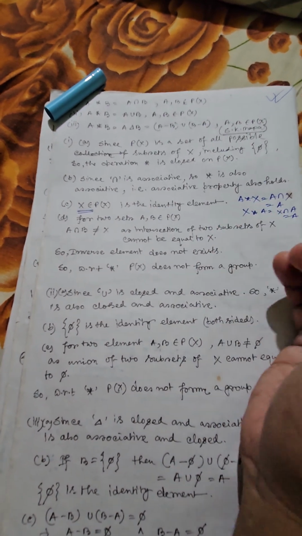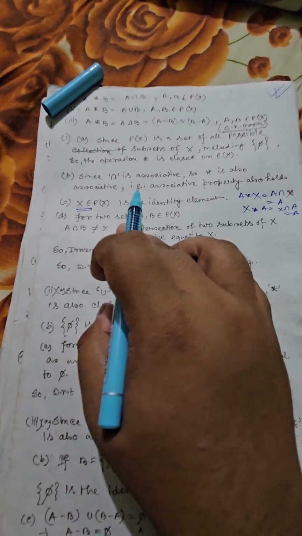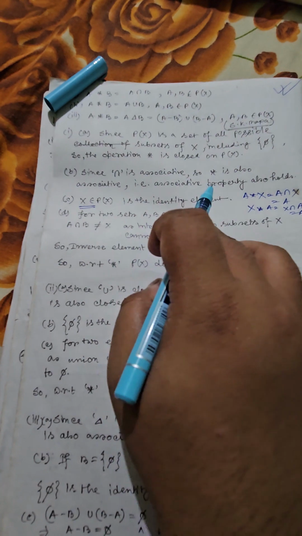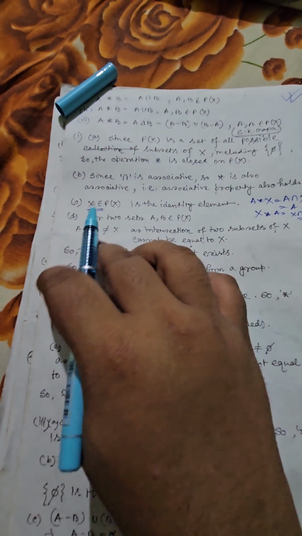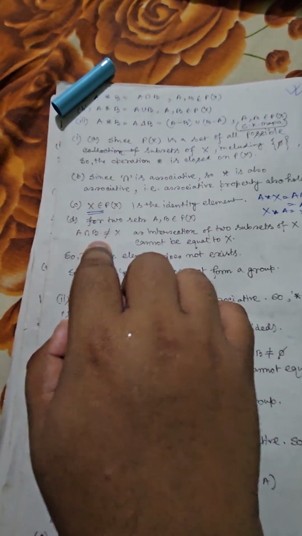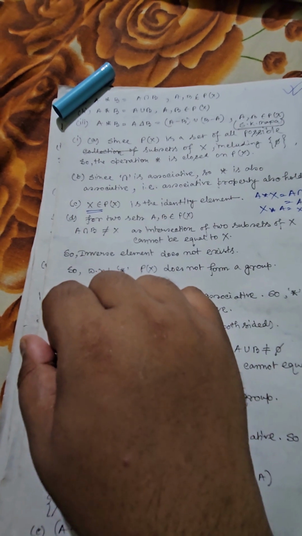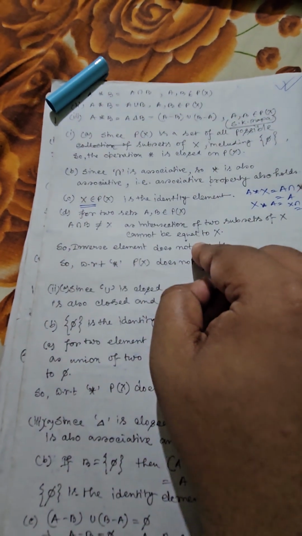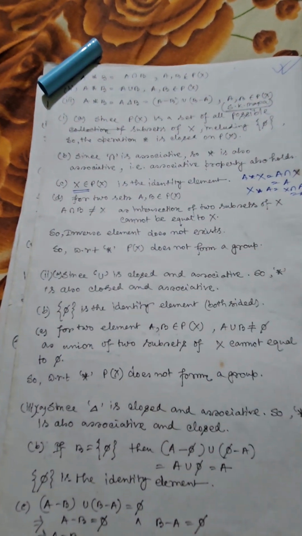Now finally, for any two sets A and B belonging to the power set of X, it is impossible to consider A intersection B equal to X. Why? Because intersection of two proper subsets will give you a smaller subset.